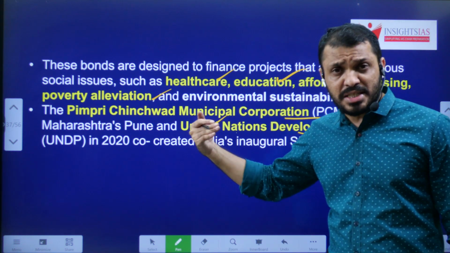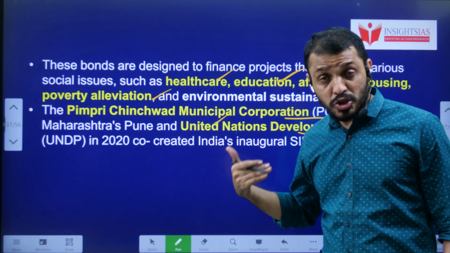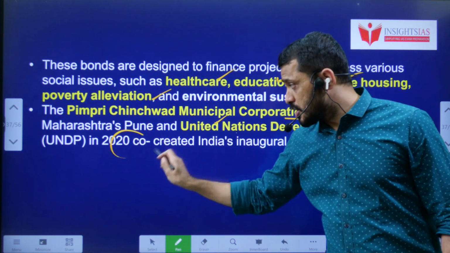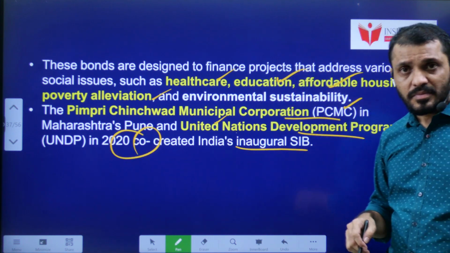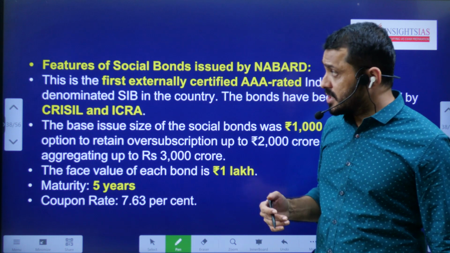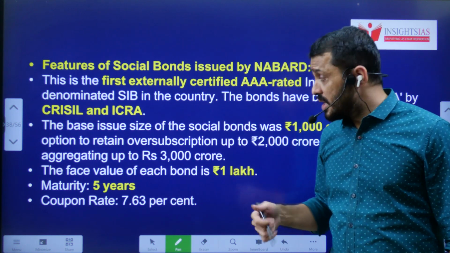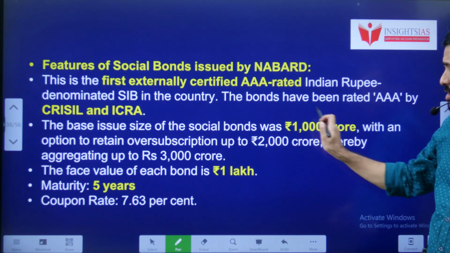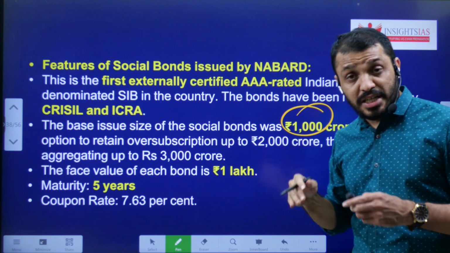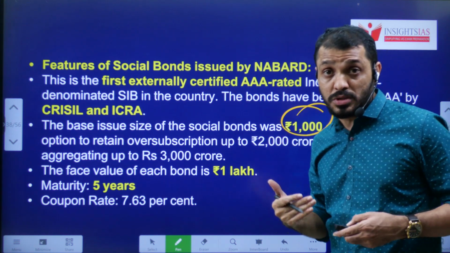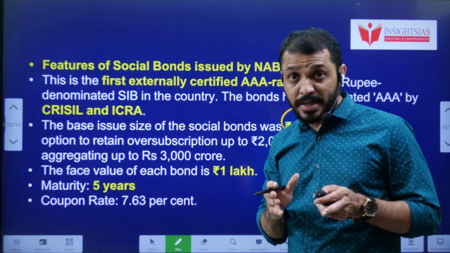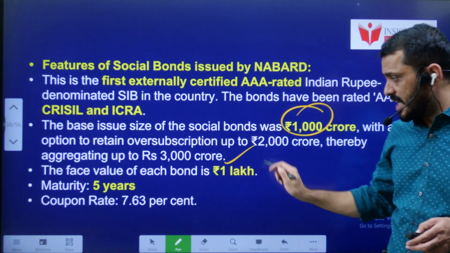They launched this kind of social impact bonds in the year 2020. With that inspiration, we are launching this feature. Initially, they are allowed to get 1000 crores through these bonds. Later, they can raise additional 2000 crores. So overall, through these bonds, how much money they can raise? 3000 crores they can raise.